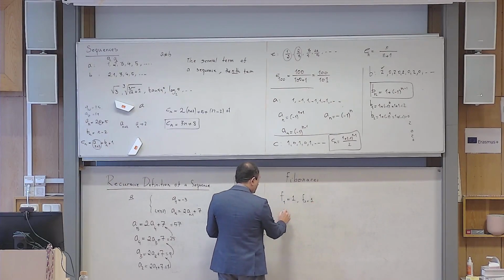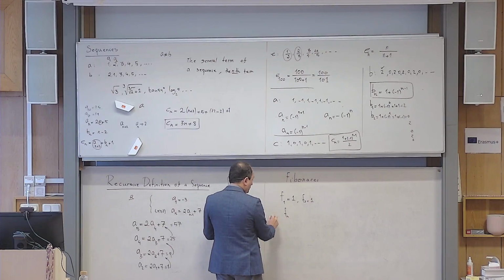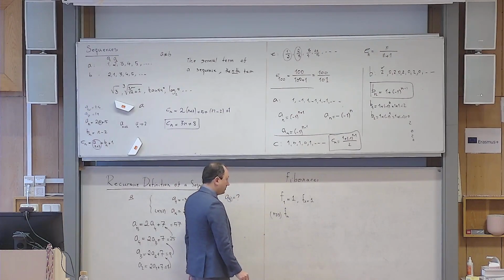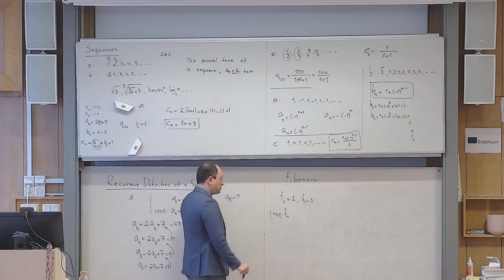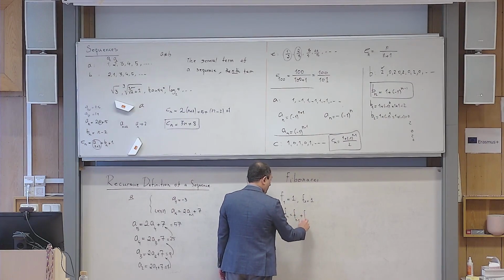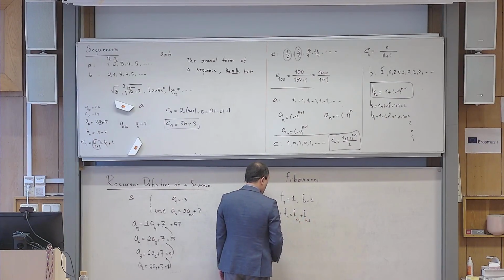And then F sub n, the term number n, of course, if n is greater than or equal to 3, because I already defined F sub 1 and F sub 2, I want to define what happens afterwards. So F sub n is defined to be F sub n minus 1 plus F sub n minus 2.